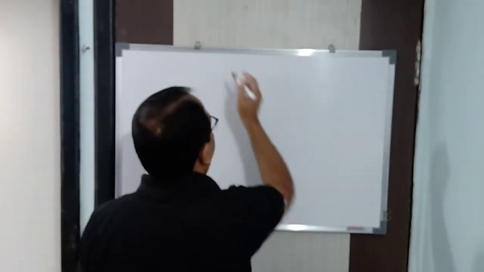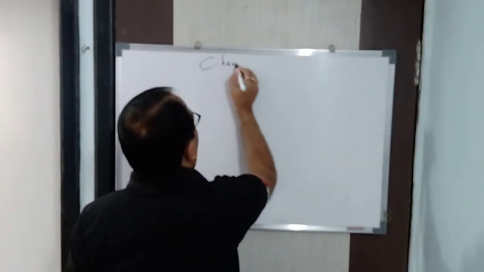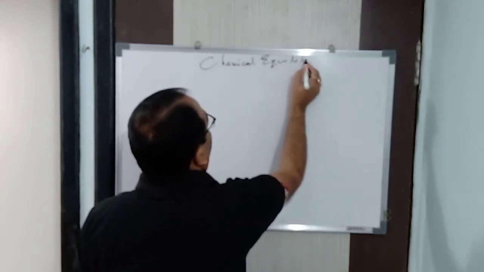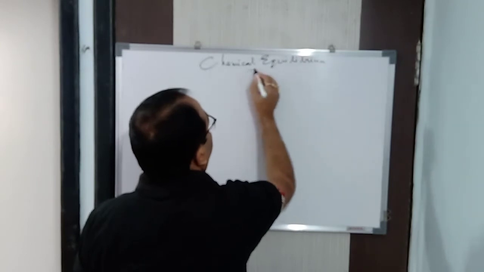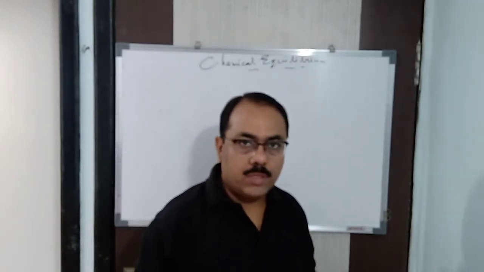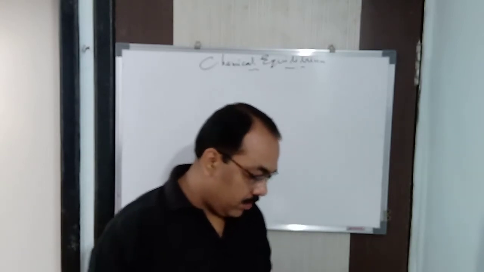Now we'll start the next chapter, that is equilibrium. Rather, we'll start chemical equilibrium. Now, what is equilibrium? First of all, we need to understand what is equilibrium.